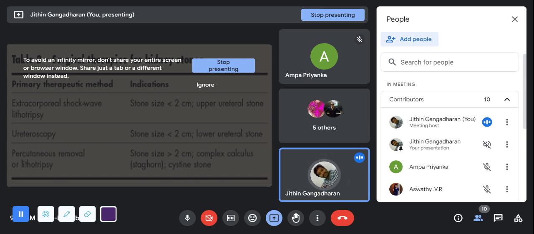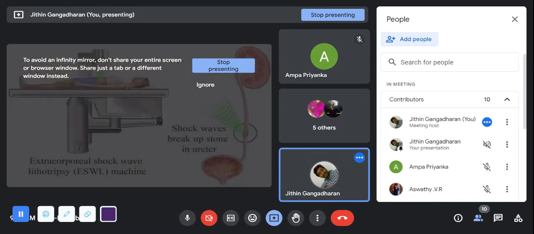Next, percutaneous removal or lithotripsy. Okay, we'll just make an outside opening and we can remove that. Like, see, extracorporeal shockwave lithotripsy. What will you do? We'll just break the stone apart by applying shock waves. Okay, this is a painful condition so the patient will be under sedation.